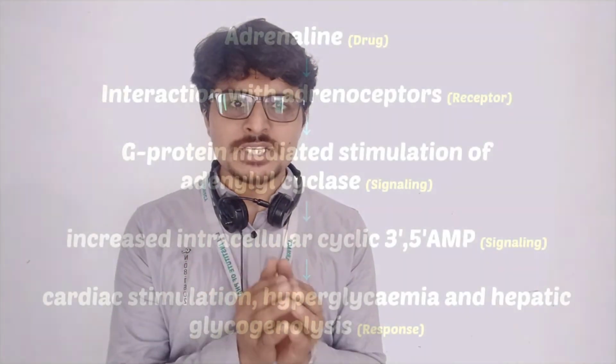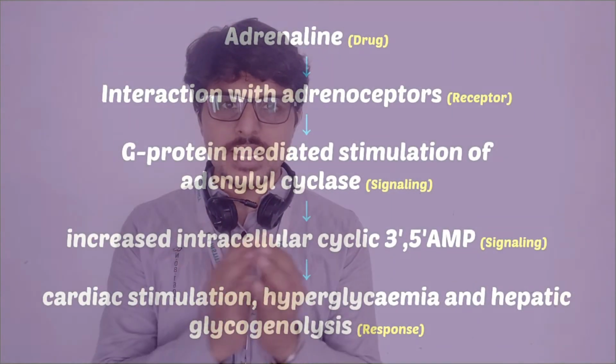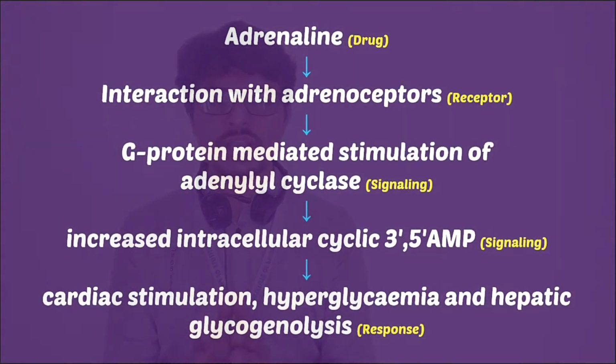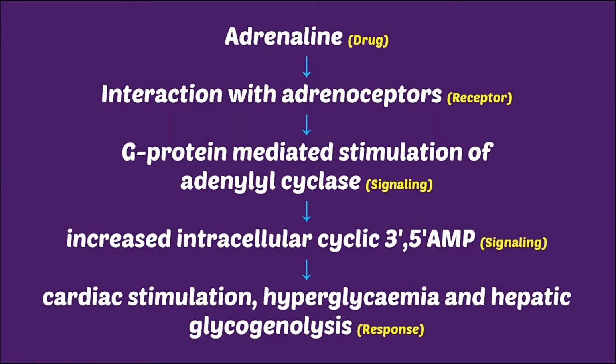Now each drug has a specific receptor to bind to, right? So there is a lock and key mechanism between drug and receptor. Focusing on our example, adrenaline will bind to a specific adrenoreceptor. Adrenoreceptor is a type of G protein coupled receptor. So what will happen? A signal will be generated by this G protein coupled receptor, so G protein mediated stimulation of adenyl cyclase.